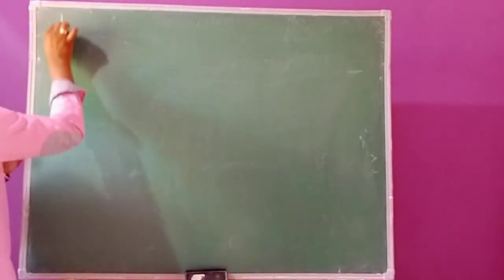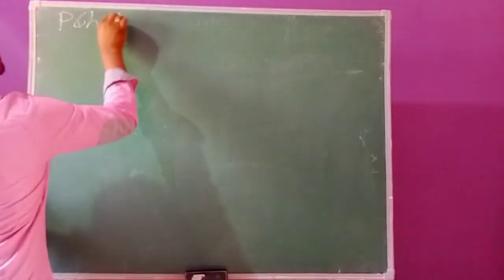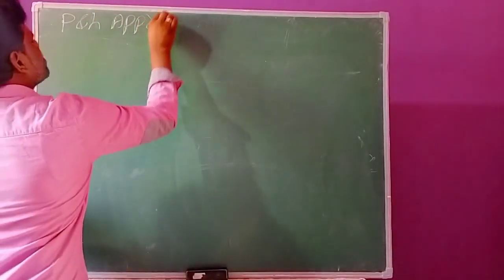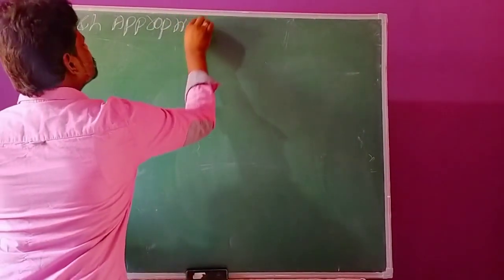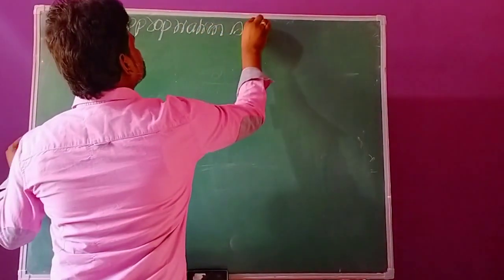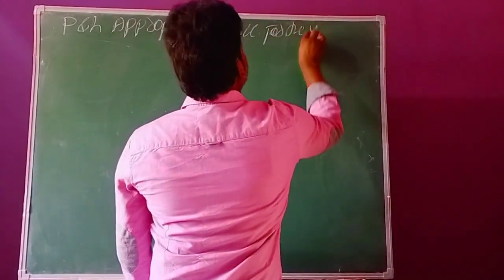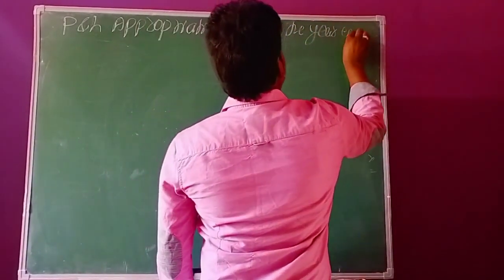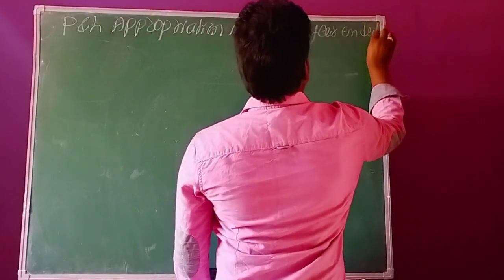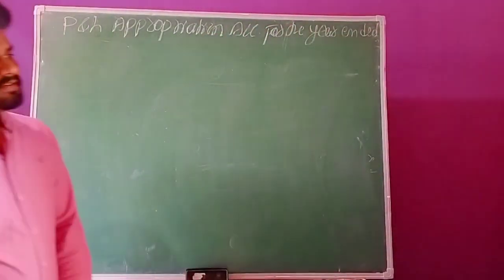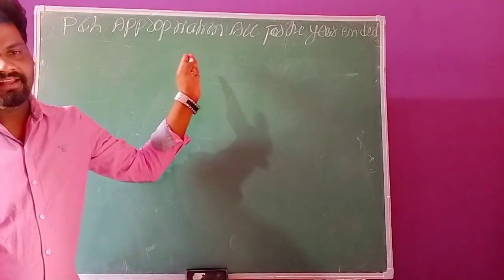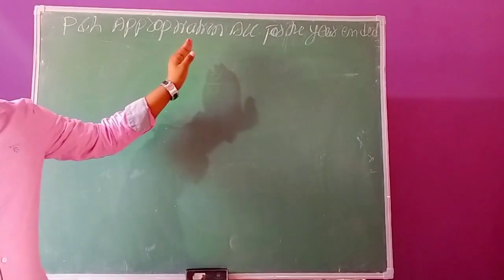First you have to write the heading, profit and loss appropriation account. In this question the dates are not specified.